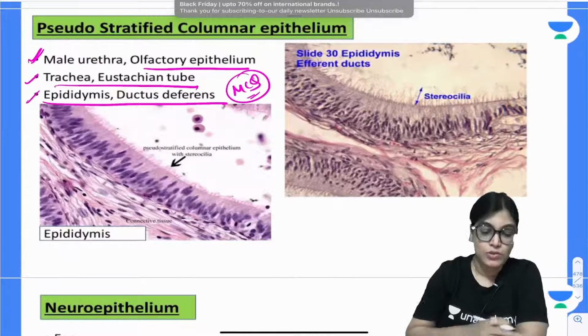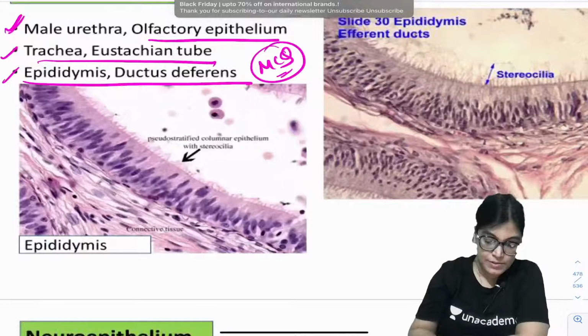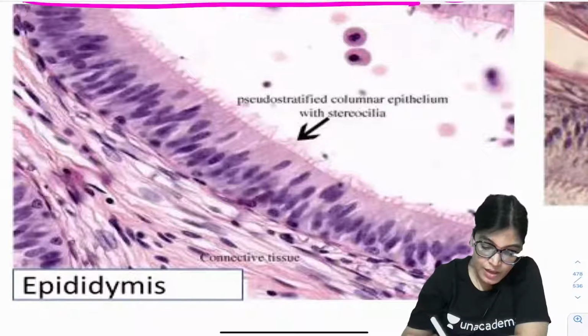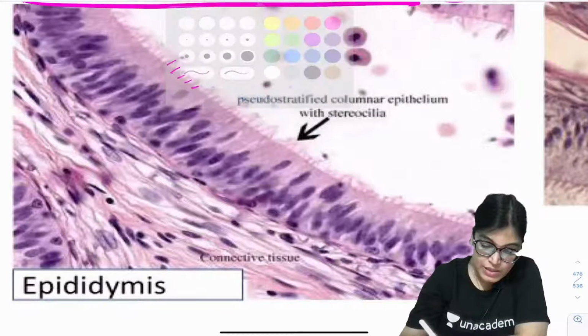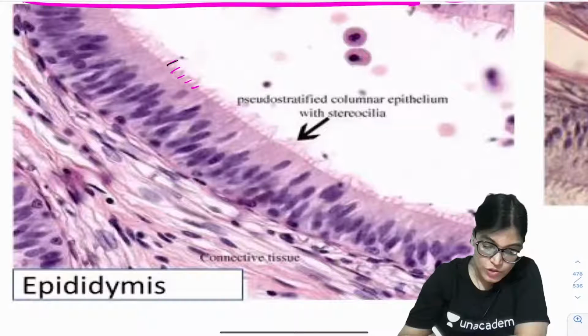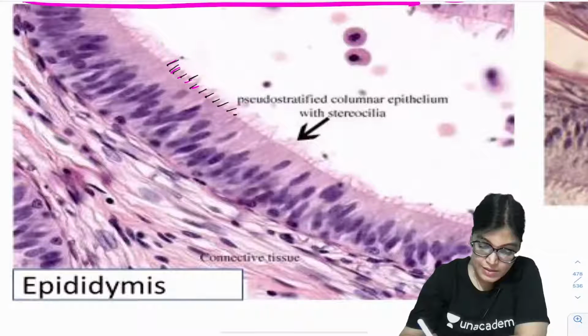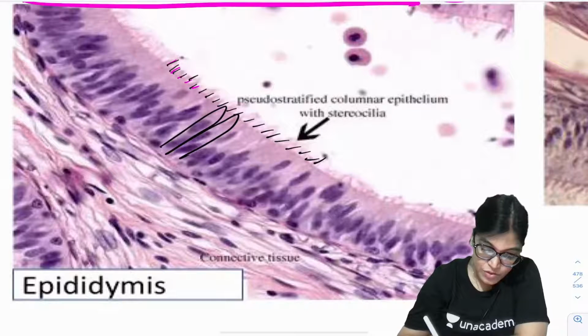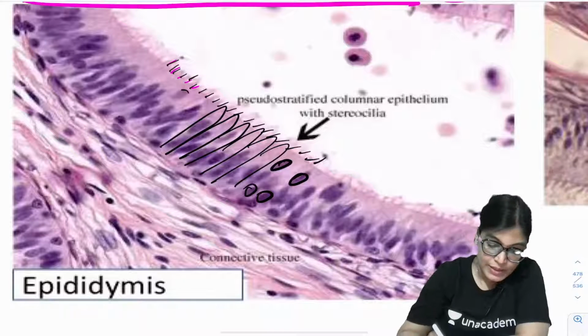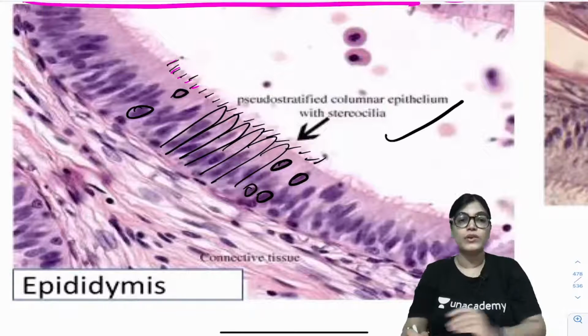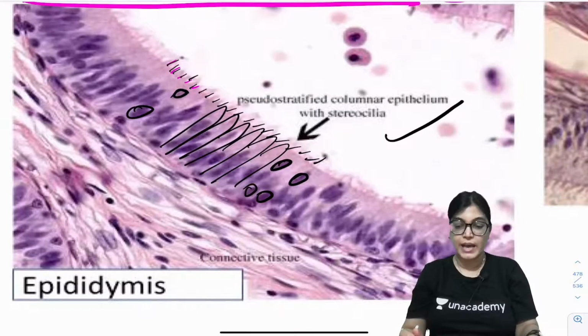If I talk about this epididymis, let me just highlight it. These are the stereocilia which you can see, and this is one epithelium. So the nuclei are at different levels. This is columnar type and the nuclei are at different levels, because of which it appears multi-layered. So pseudostratified columnar epithelium is present in the epididymis.